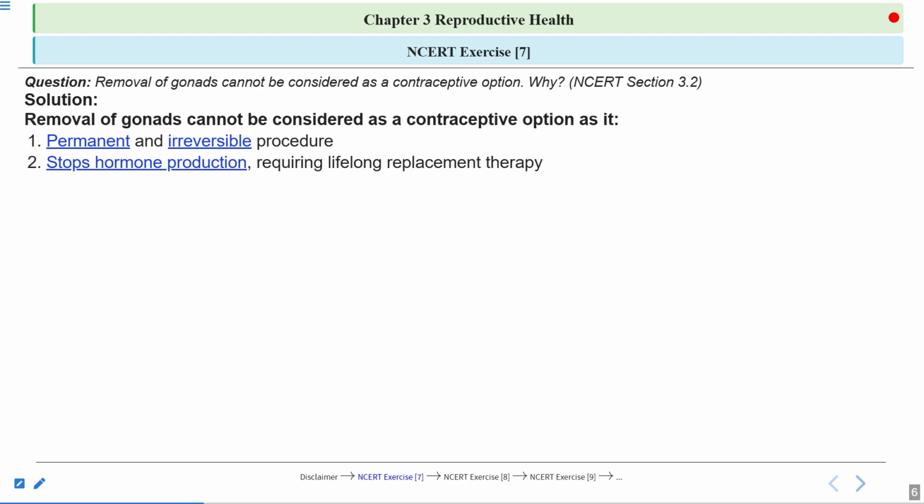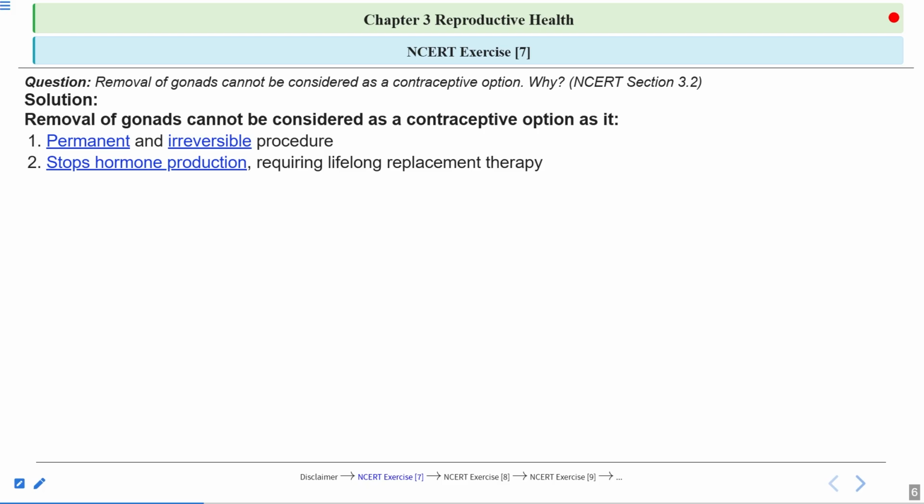So gonads produce essential hormones such as testosterone and estrogen. Testosterone in males and estrogen and progesterone in the females. So hormones are not being produced. So what will be required? Lifelong hormone replacement therapy is required. After a few weeks, hormones have to be injected into the body so that the body functions normally and there is development of the secondary sexual characteristics as well.